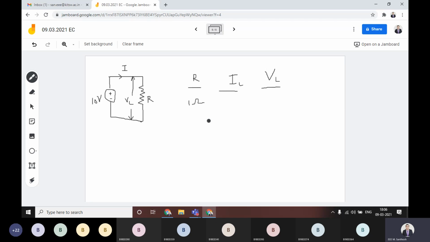If resistance R is equal to 1 ohm, then what is the value of load current? 10 volts is the voltage, R is 1 ohm. 10 by 1, directly you will get the current is equal to 10 ampere. Right? 10 ampere only. Then what about the VL value?